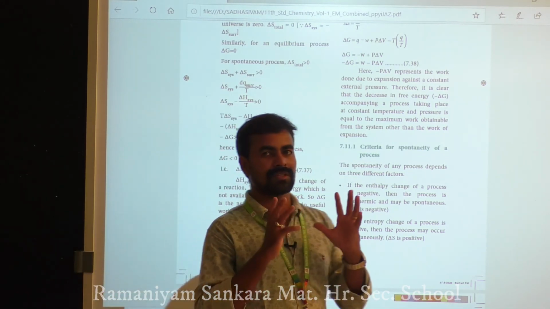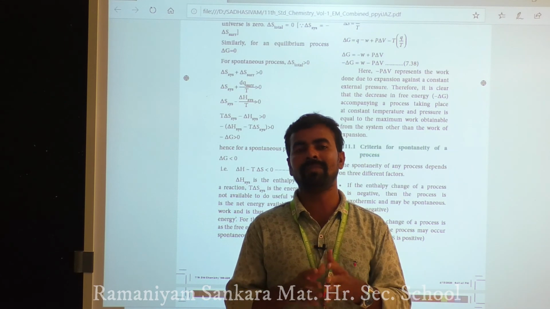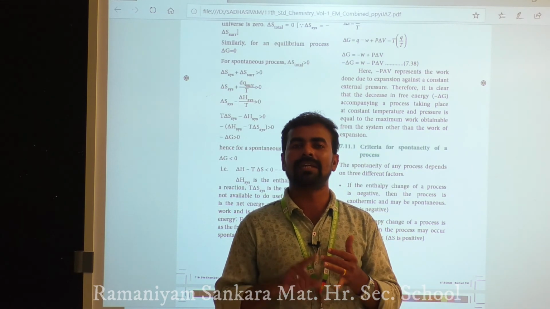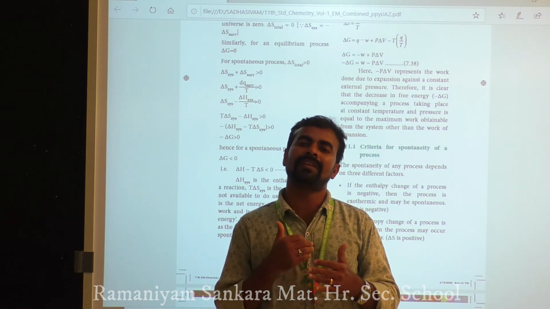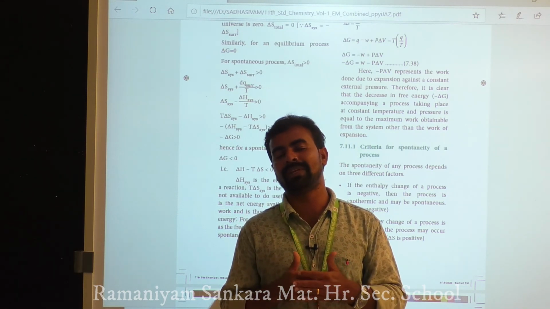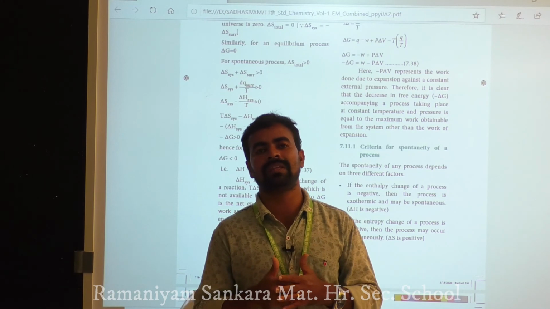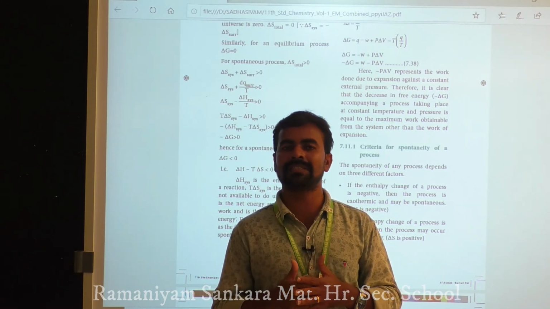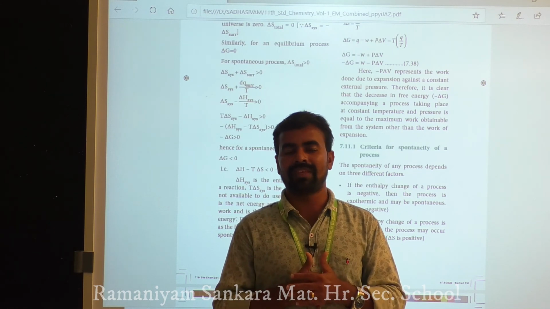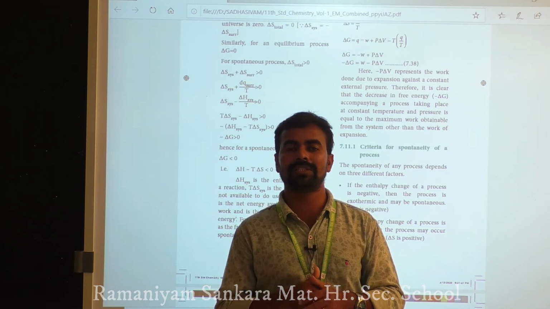Okay students, today we discussed some important terms: the unit of entropy, spontaneous processes, entropy of transitions, and entropy of evaporation. Another important one is the Gibbs free energy formula, G equal to H minus TS. The change in Gibbs free energy is delta G equal to delta H minus T delta S.